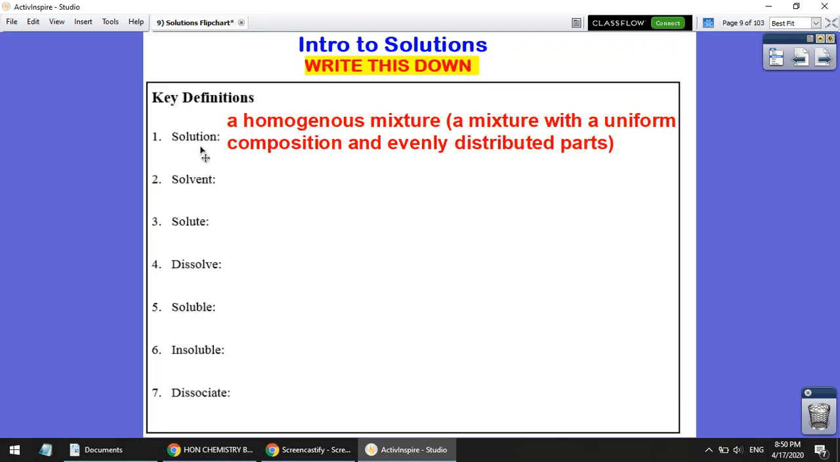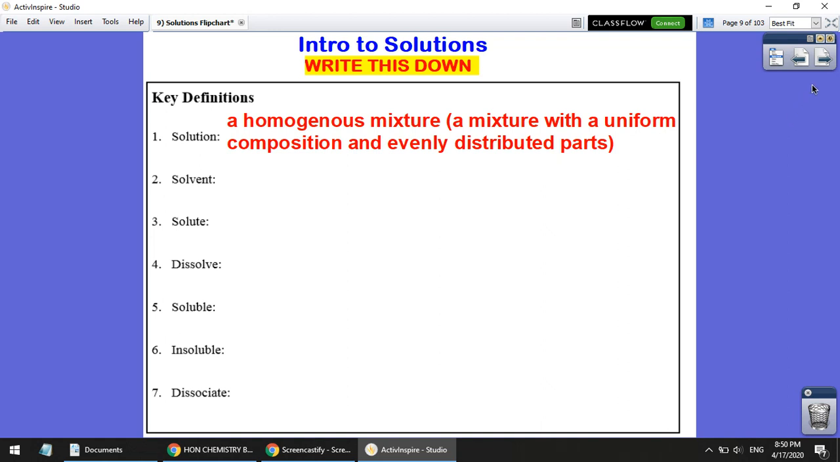Okay, so what is a solution? On that first page of your notes paper, go ahead and write this down. It's a homogeneous mixture, which means it's a mixture with uniform composition and evenly distributed parts. So all parts of it look the same. If you want, you can pause the video and write this down.